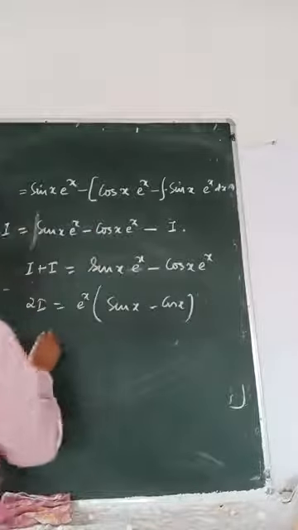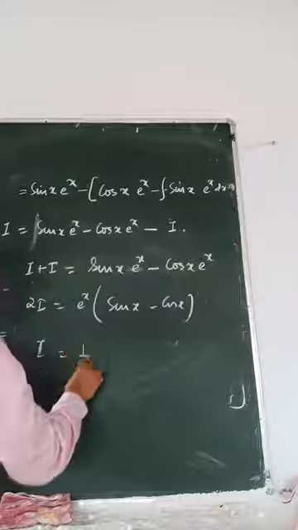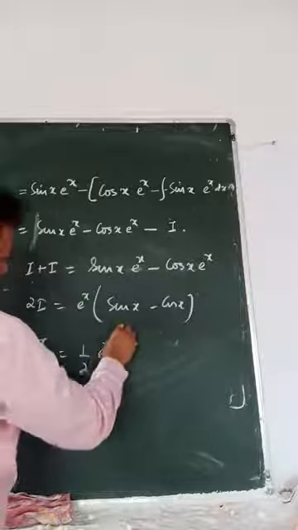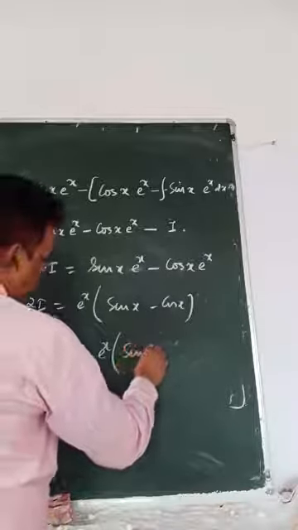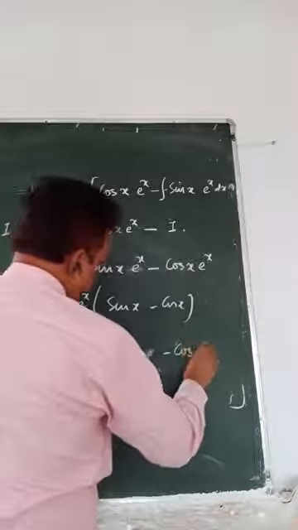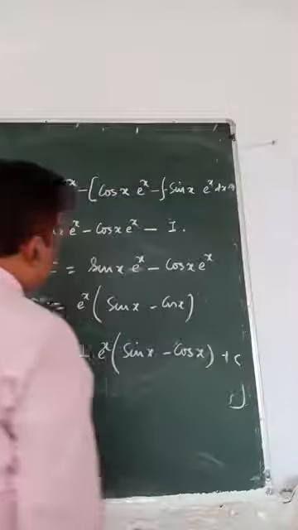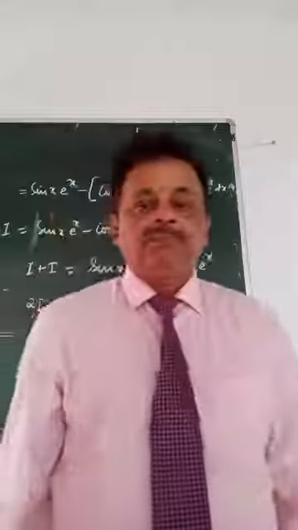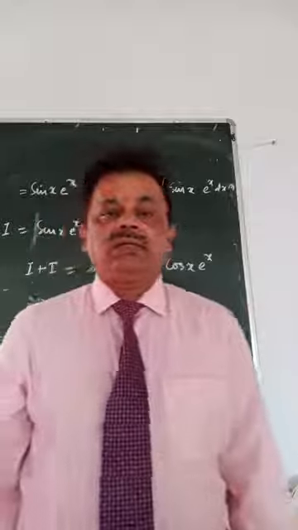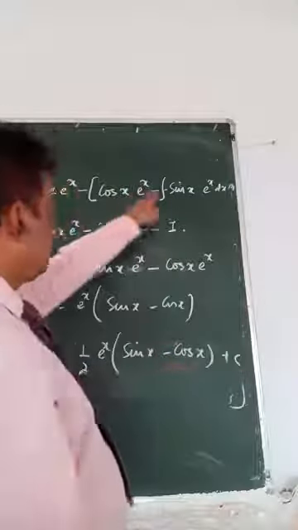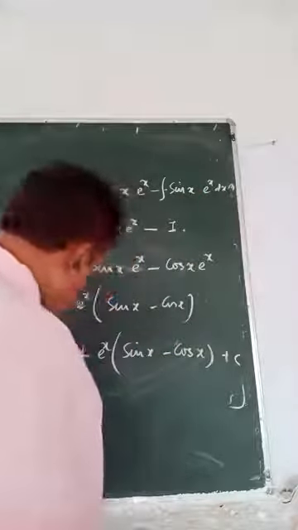So finally I equals 1 by 2 e to the power x into sin x minus cos x. You have to notice the question very carefully. Whether it is repetition or cancellation, the clue is e to the power x. Let me take one more question.